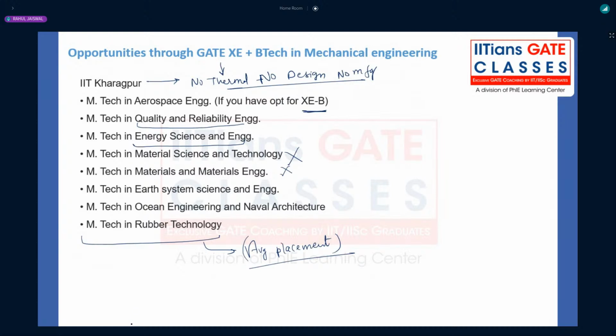I don't have the cutoff. Again, I don't have the cutoff for IIT Kharagpur also, because they have not released it for the last year. You have to either file an RTI to get the cutoff, or for some of the IITs it is directly available on their websites. So here, you can go for this one, and rubber technology, but don't select material science and other things.